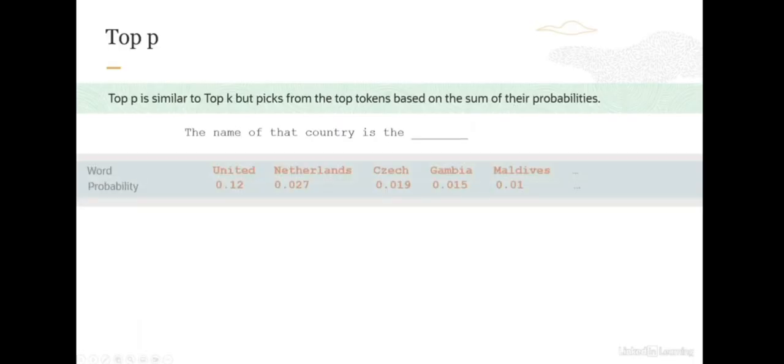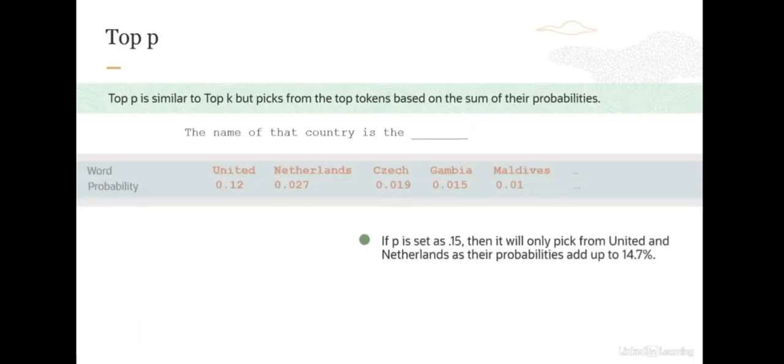Top P is similar to top K, but now you pick the top tokens based on the sum of their probabilities. So if we take the same statement and now we set top P as 0.15 or 15%, it will pick the tokens whose probabilities add up to 15%.